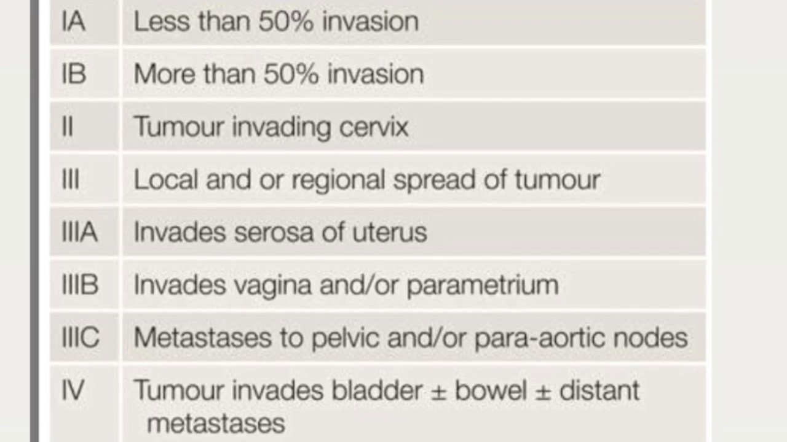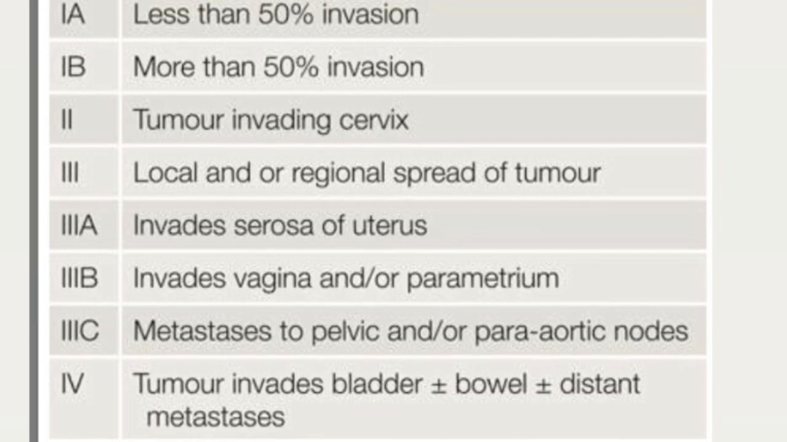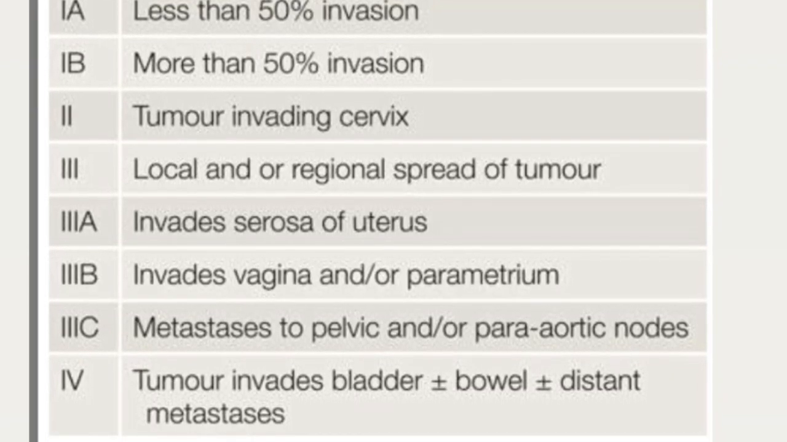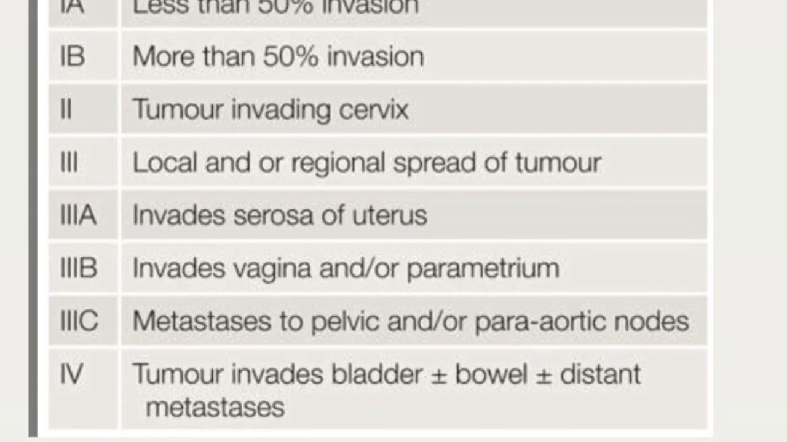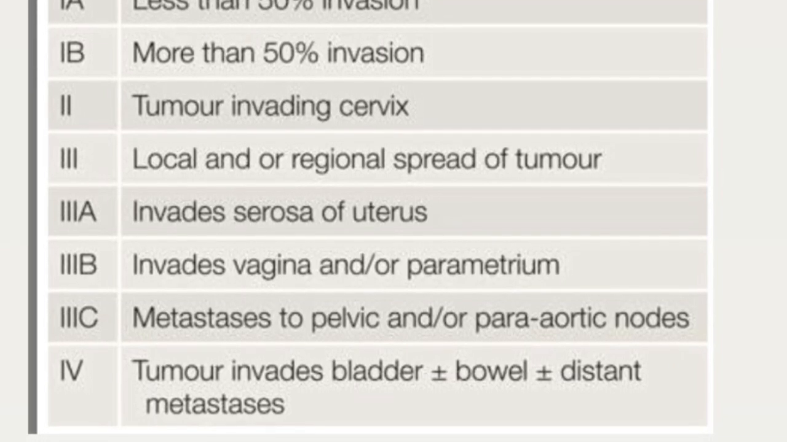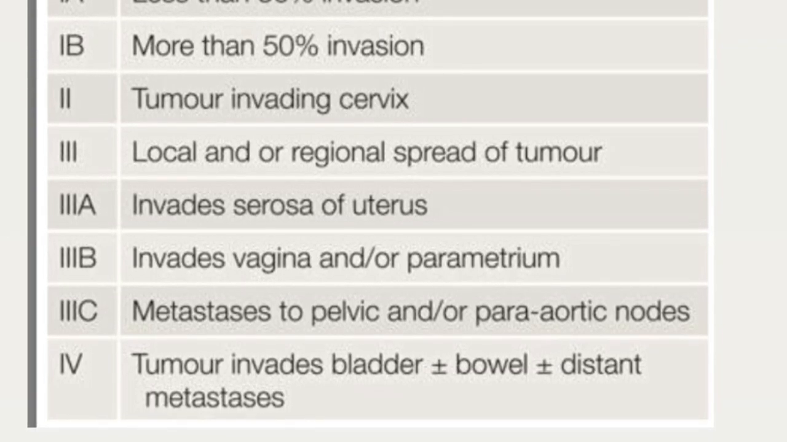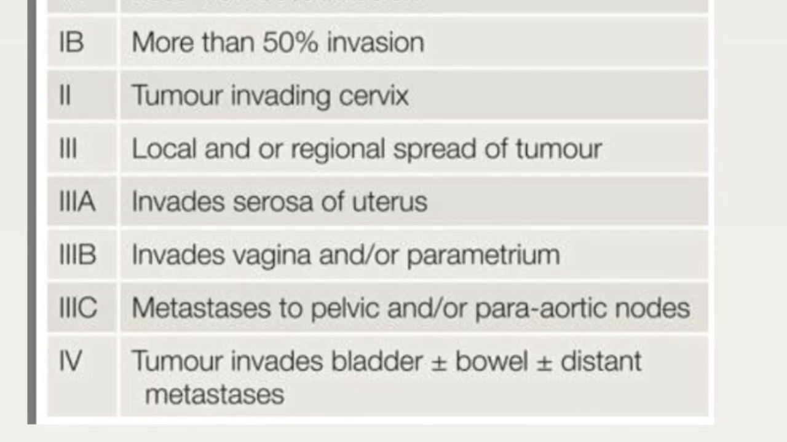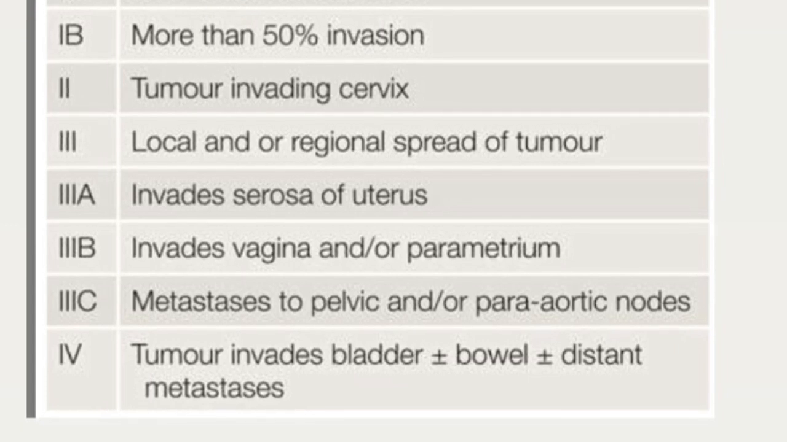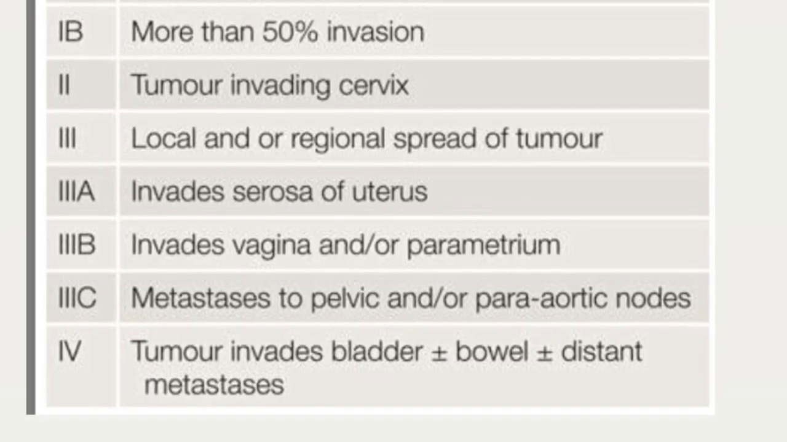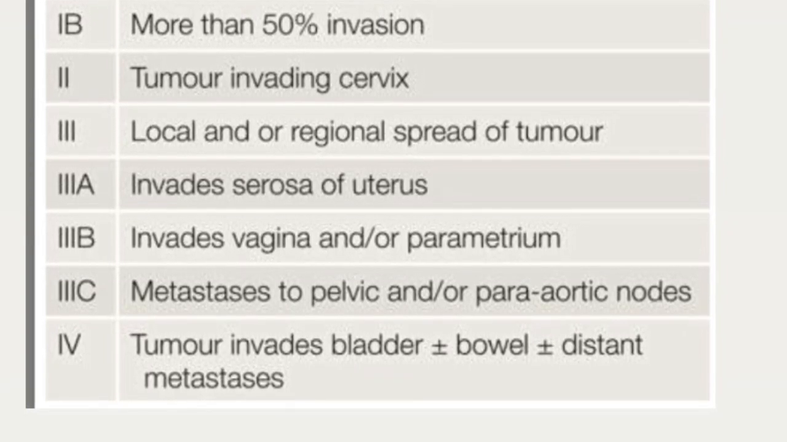Stage 3A entails that the tumor has invaded the serosa of the uterus. Stage 3B entails that the tumor has invaded the vagina and/or the parametrium. In addition, stage 3C entails that there is metastasis to pelvic and/or para-aortic nodes. And finally, stage 4 entails that the tumor has invaded the bladder, plus or minus the bowel, plus or minus distant metastasis. In this case, it would be the lungs that may be involved.